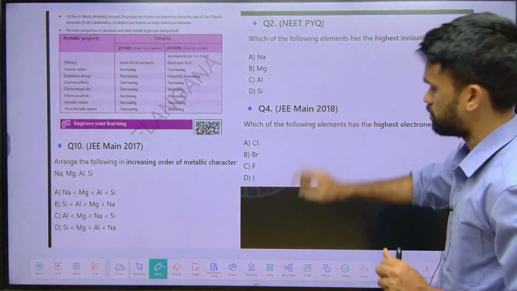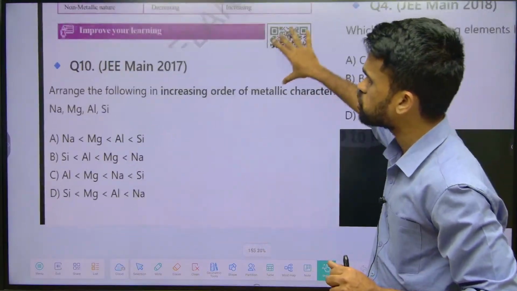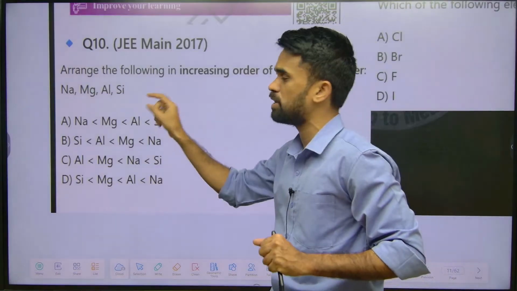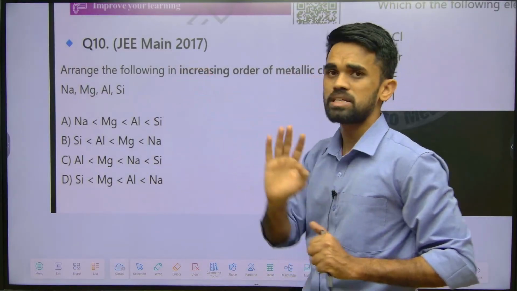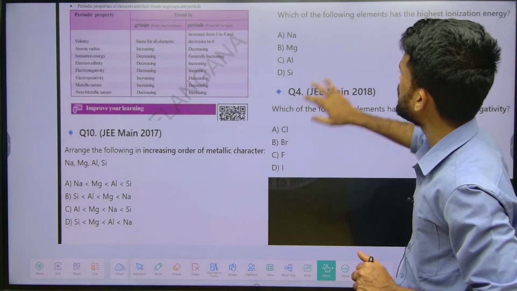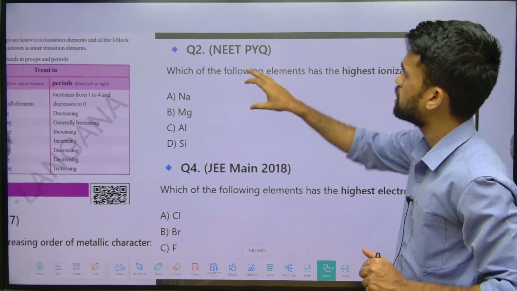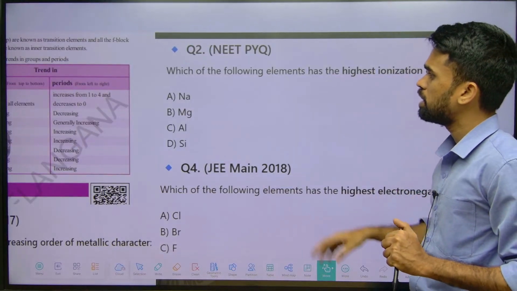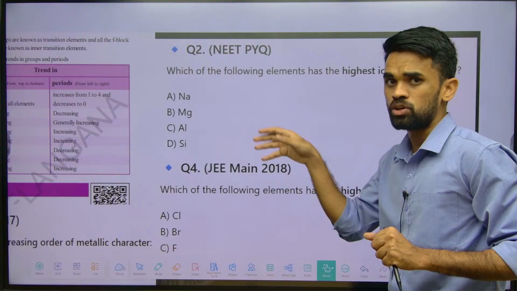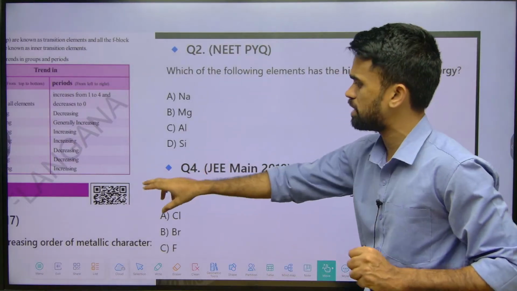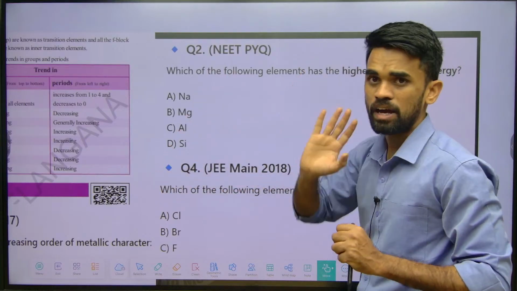Let me show you something. See here, read this question. Arrange the following in the increasing order of metallic character of the given metals. So this is a JEE Mains question here. Okay, in the same way I wanted to show you from NEET exam also. See this question, which of the following elements has highest ionization energy? Okay, ఈ 4 elements లో దేనికి ionization energy ఎక్కువగా ఉంటుంది అని అడుగుతుంది. So these are the 2 questions, one from JEE and one from NEET I have brought for you.